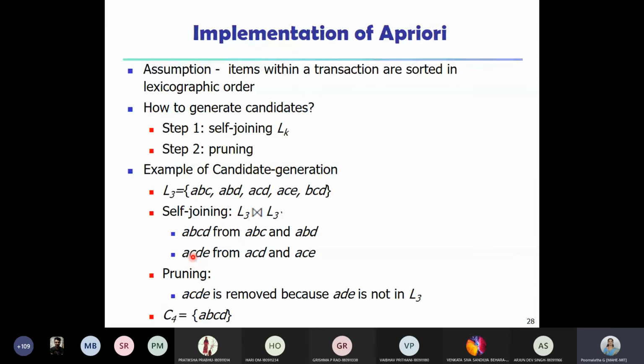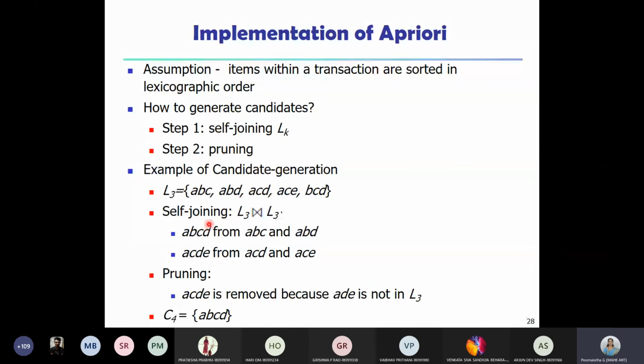Okay, so I cannot combine ABC with ACE. I cannot combine ABC with BCD. So I can combine ABC only with ABD. So if you try all possible combinations, you can see that the only candidate sets of size 4 we are going to get are A, B, C, D and A, C, D, E. So this is how we generate the candidate item set.